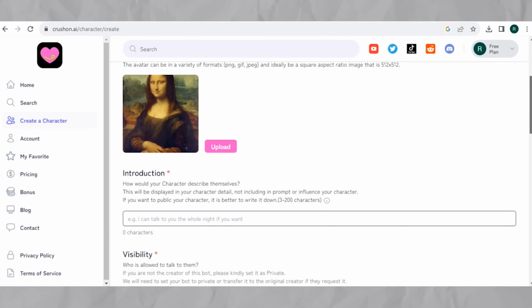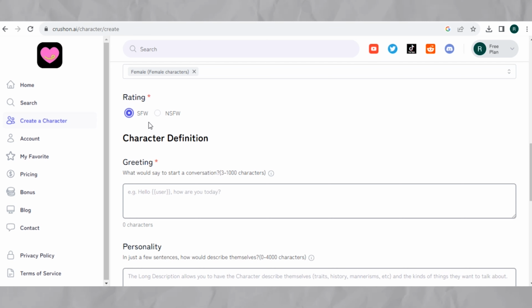If you choose NSFW, it will chat NSFW content with you. But the other category characters will be a little hesitant to chat in the form of this type of content. Enter the greeting. This will be the first message when you chat with your created character. Add a few personality traits, scenarios, and examples on how you'd want the conversation to be like. All this information will help give layers to the character you're creating. Now you can chat with your created character.